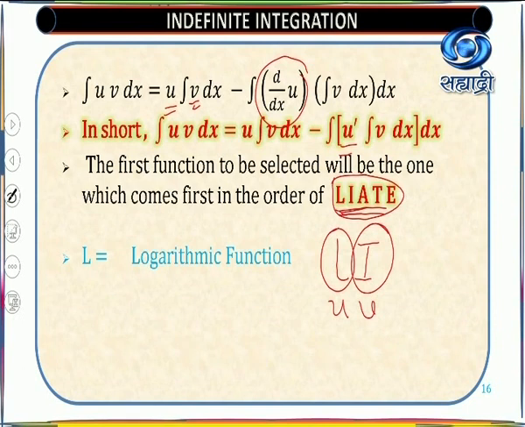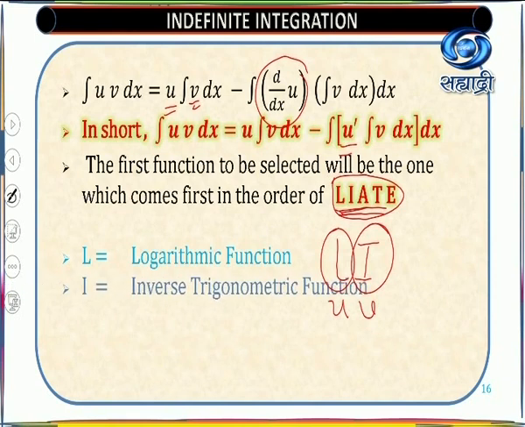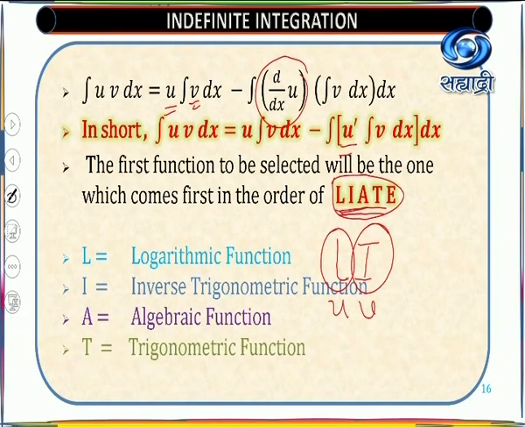So first, if it is a logarithmic function, I means inverse trigonometric function, then you have A, that is algebraic function, T, trigonometric. Look here, inverse trigonometric and trigonometric. If it is a combination of inverse trigonometric and trigonometric function, this will become U and this will become V. So any combination, you have to select in this order.